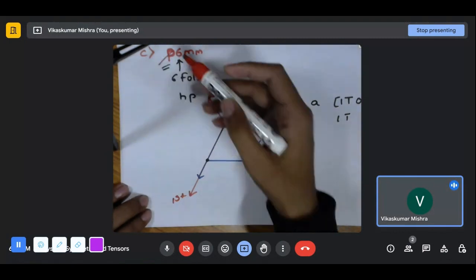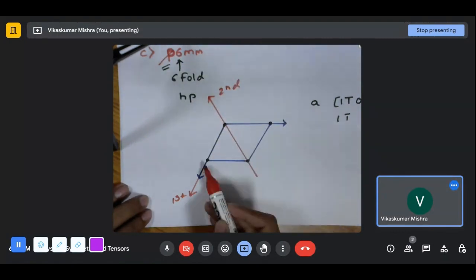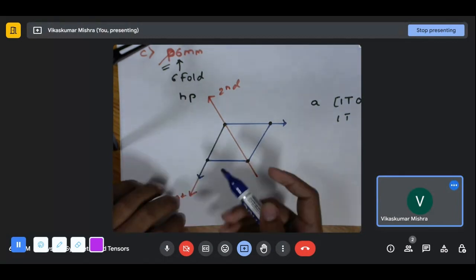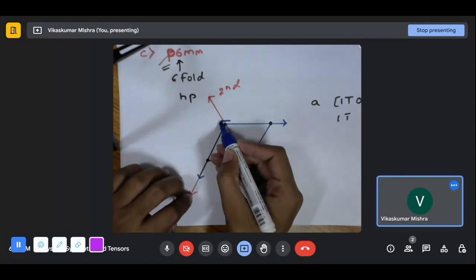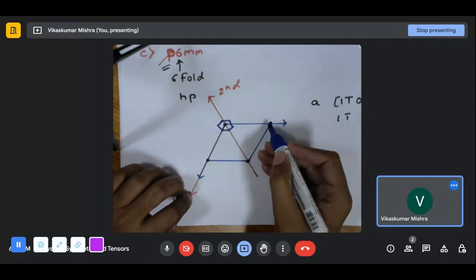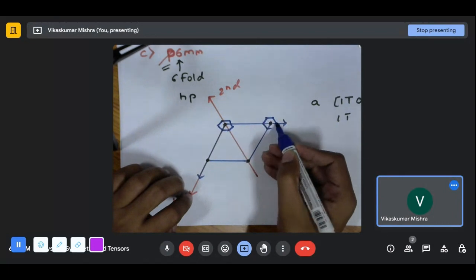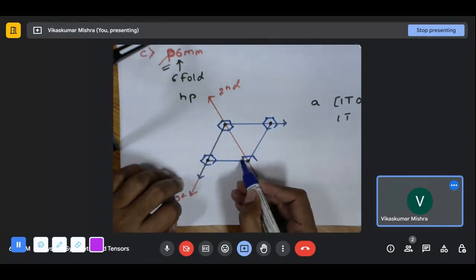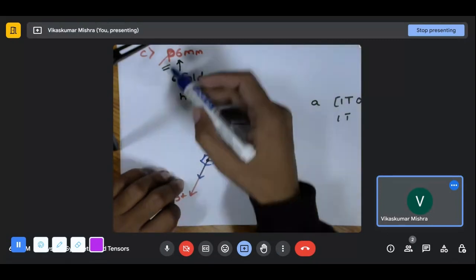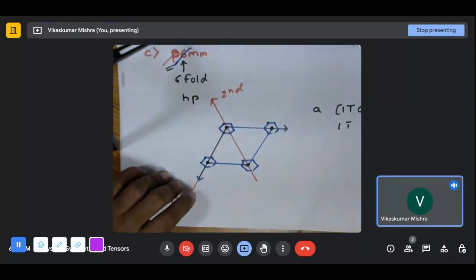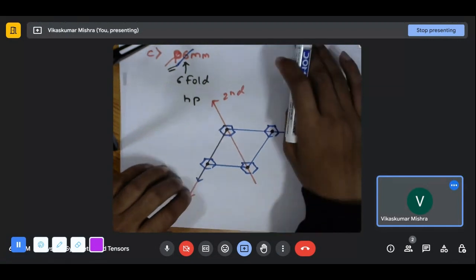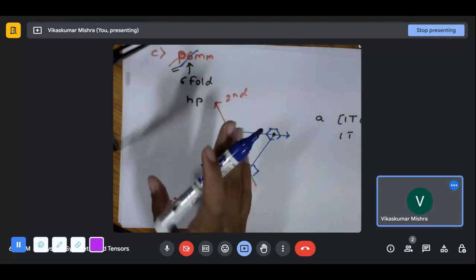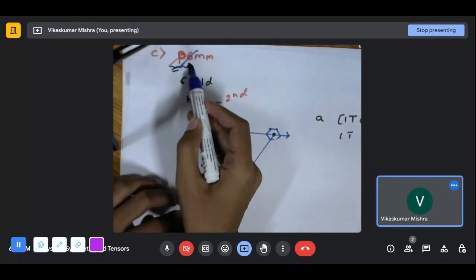So primitive, we got the information that this is primitive in nature. Sixfold is telling us that, to associate with each of the lattice points, we have sixfold symmetry. And with that, we can say that this part is also over. We got to know the information about this. Again, this sixfold will add more symmetry elements, but let's only stick with the information we are getting right now from this.